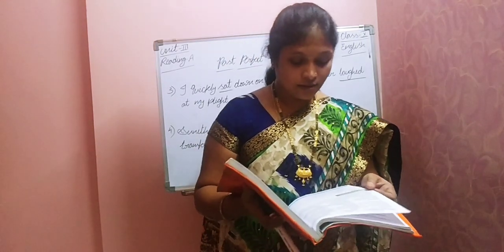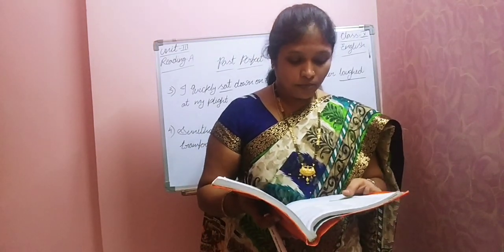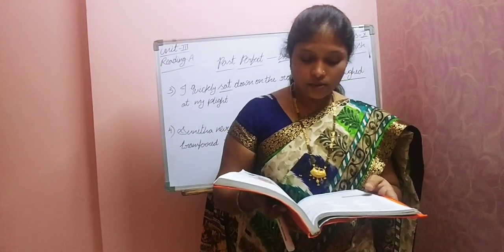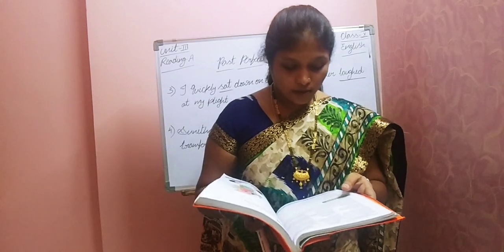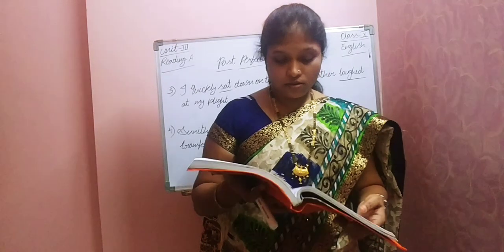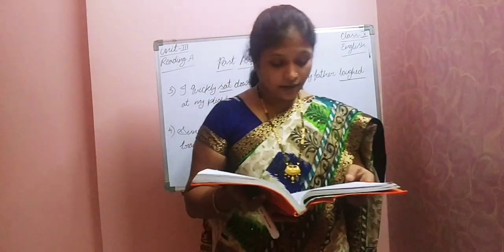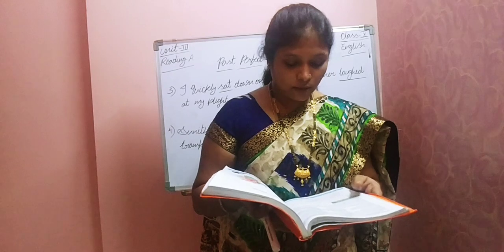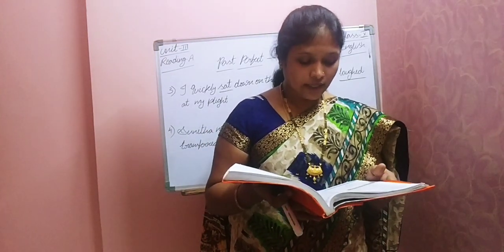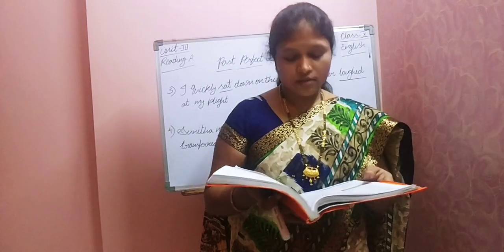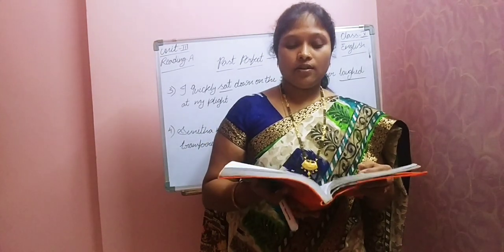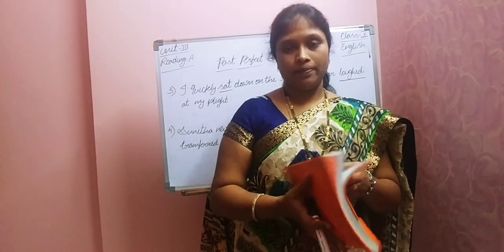Page number 86. True or false? Poturaju went to far-off lands to enjoy free life. Ganiraju asked his father to give his share of property. Poturaju had a lavish life from the beginning. Dhanraju didn't care about Poturaju. So you know which is true and which is false. Write it down there. And next one, give one appropriate title for the story. Three options are given there: A rich son, repentance, two sons. Which one do you think is the correct one? Give that title. Okay, in tomorrow's session, we'll see the poem. Thank you.